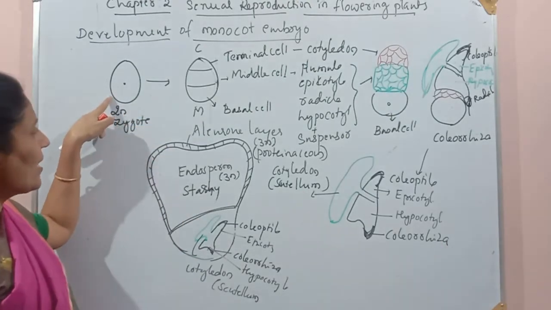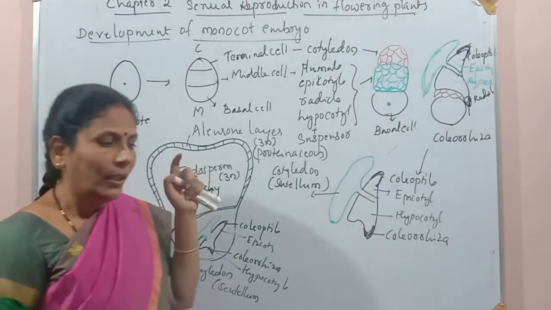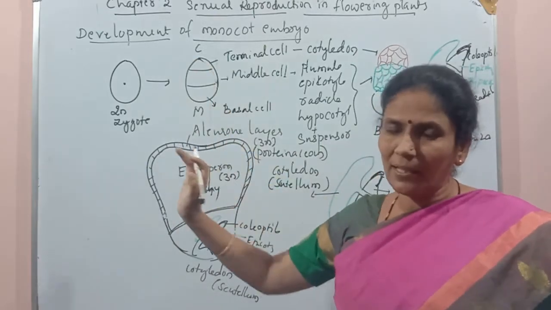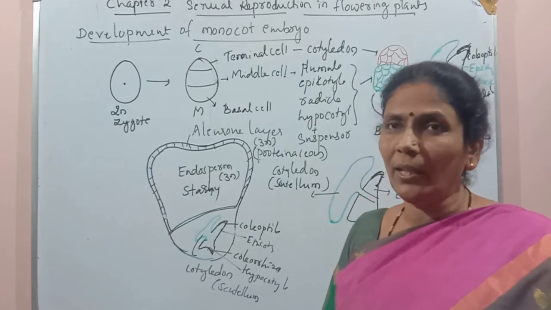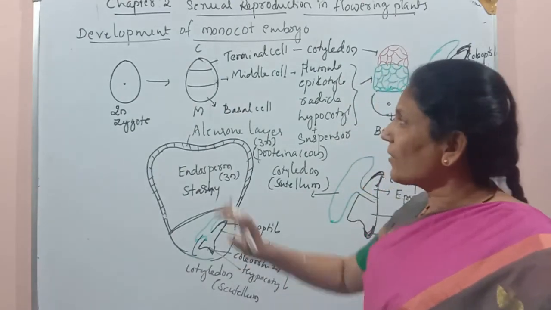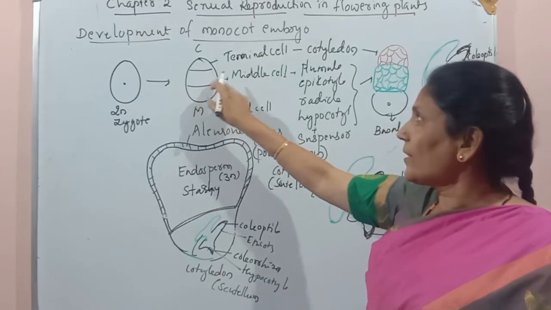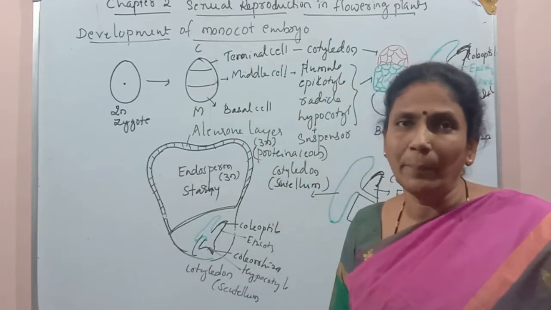When the single cell zygote divides in dicot embryo, it divides into two cells. One is terminal cell, another one is basal cell. And these two cells contribute to the embryo development. But in case of monocot embryo, there is one additional cell, that is the middle cell. So we have not seen the middle cell in the dicot embryo.